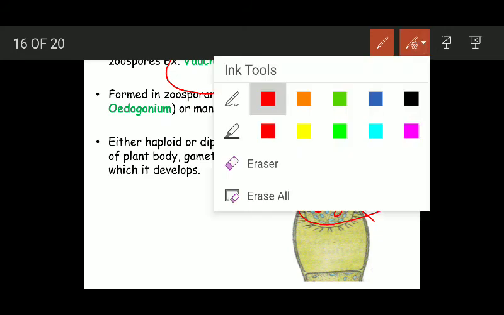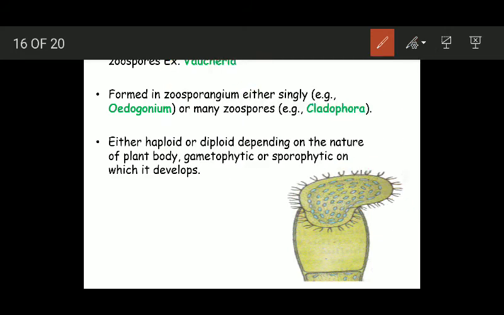The zoospores are formed inside the structures which are known as zoosporangia. So zoosporangium is the structure here. This is the zoosporangium inside which the zoospores are formed, and depending upon the species, the number of zoospores produced inside a zoosporangium varies. It can be 1, example is that of Oedogonium, or it can be many, example is that of Cladophora. So it can be 1 or many.